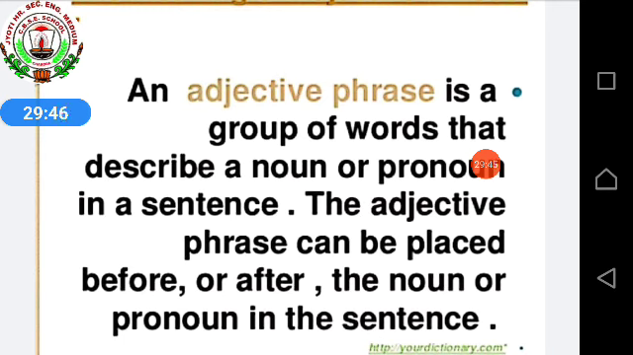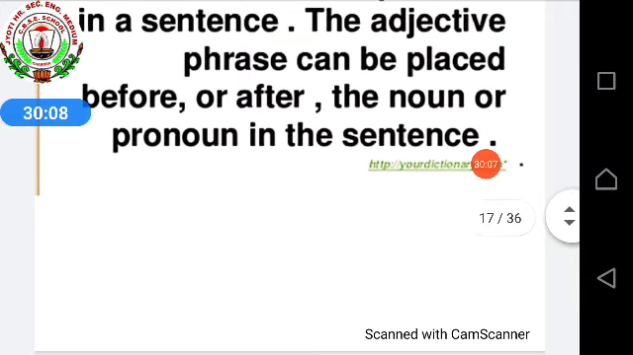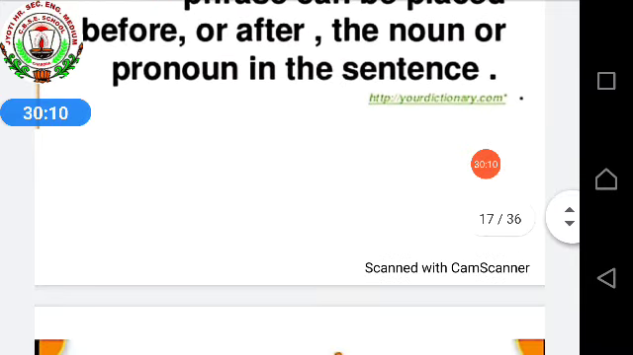Okay, for example, my neighbor is a man of bad temper. So, a man of bad temper: temper means normal. But bad temper, how was the temper? The temper was very bad. So that bad shows you that it is an adjective. Okay. Next is your adverb phrase.